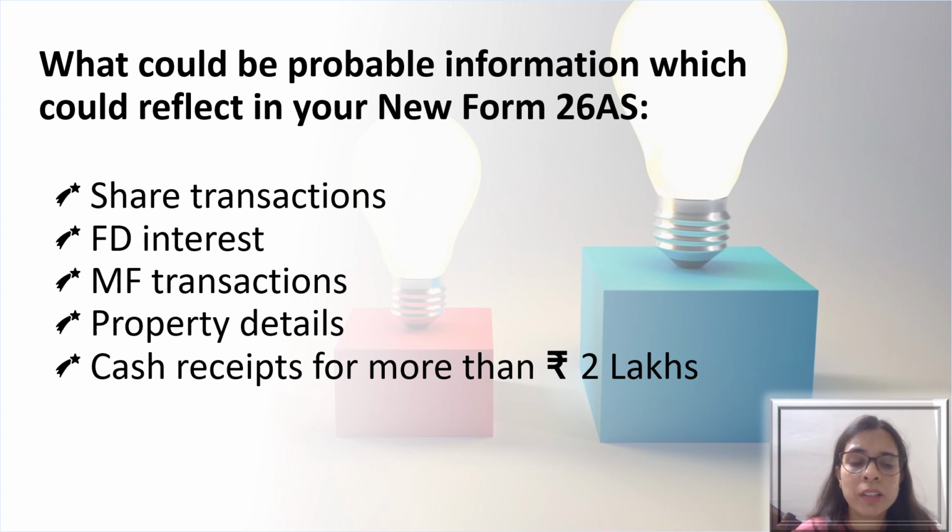And apart from these, in case of any cash receipts or sale of more than rupees 2 lakhs in a particular financial year, the same is also to be disclosed by the taxpayer in its return of income, so that it could avoid any unexplained credit adjustments or any other repercussion during the assessment time.